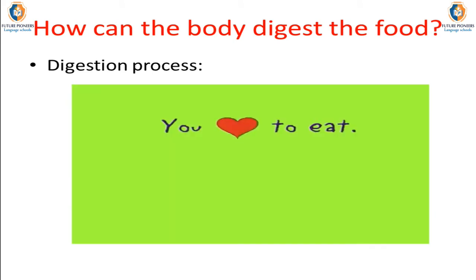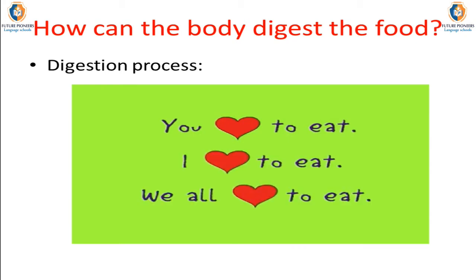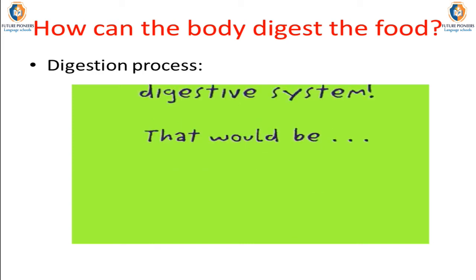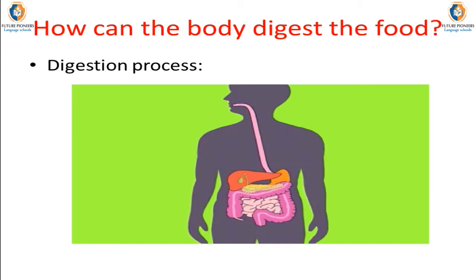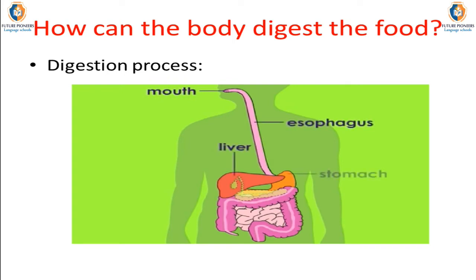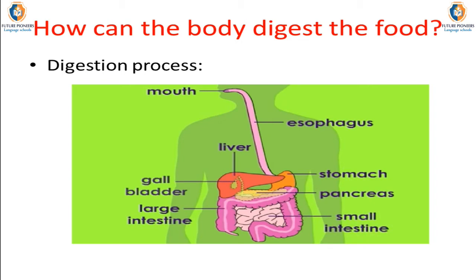You love to eat. I love to eat. We all love to eat. But which body system breaks down and handles food? That would be the digestive system. Yes, very good. The digestive system is made up of organs that work together to break down foods and turn them into energy that helps your body to work and grow. The digestive system includes the mouth, esophagus, liver, stomach, gallbladder, pancreas, large intestine, small intestine, and rectum. Yes, very good, right.